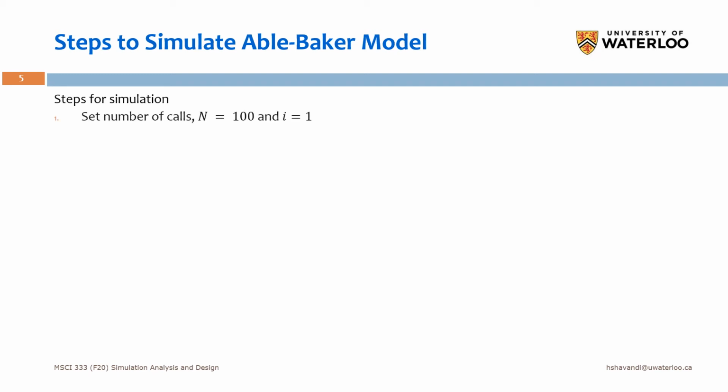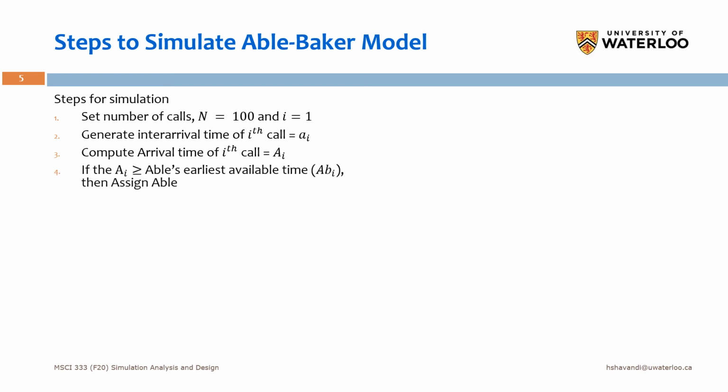So at first we set the n as 100 and i as 1. So this is the initialization in our simulation. And we generate interval time of ith call. Here, for the first step, i is 1. So here, actually, we are generating the interval time for the first call, right? And we calculate again the interval time of the ith call.